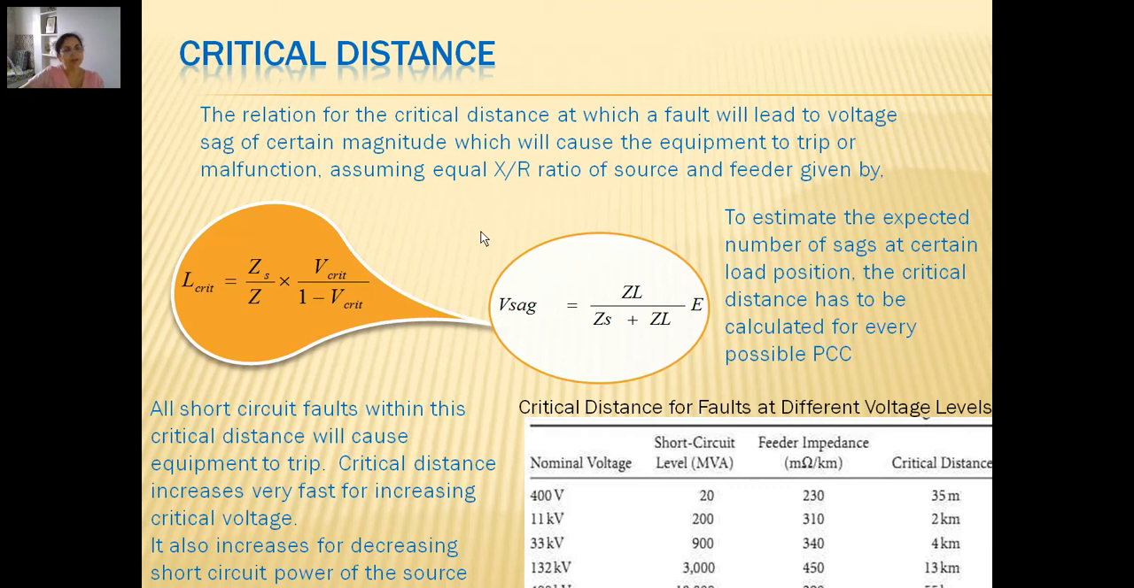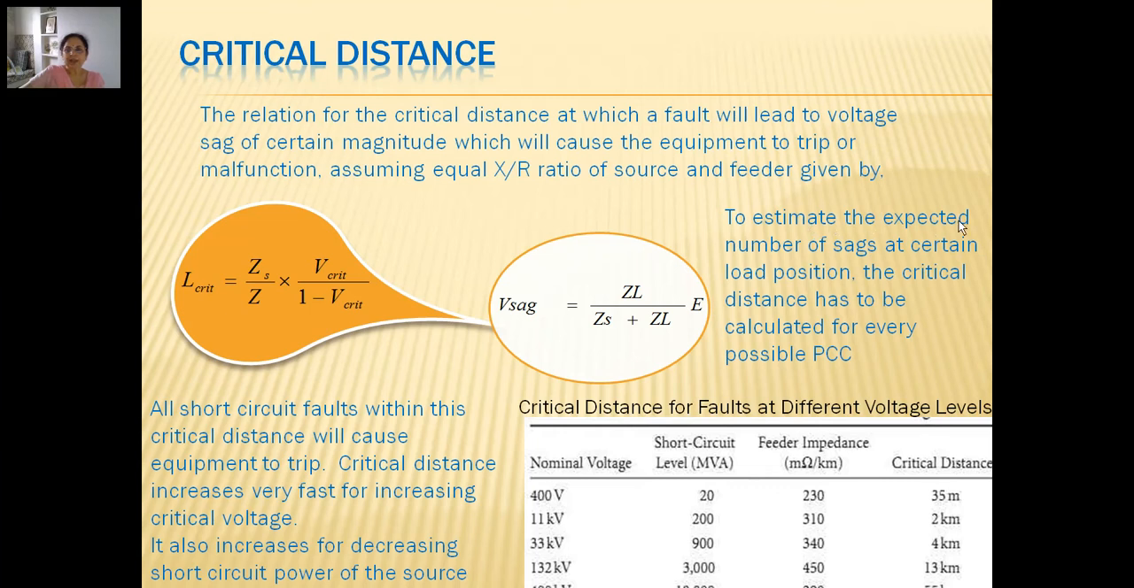Okay, so critical distance is a concept where the range around the equipment is what we call the critical distance. If the fault takes place within this region, the equipment will be affected. If it is out of this range, the equipment would be safe. So we can also conclude that if we keep on increasing the nominal voltage, the critical distance value also keeps on increasing. This is the critical distance for faults at different voltage levels.